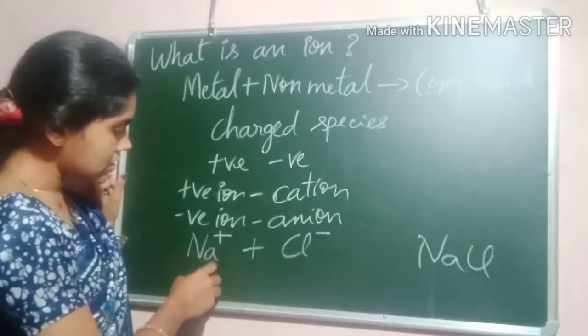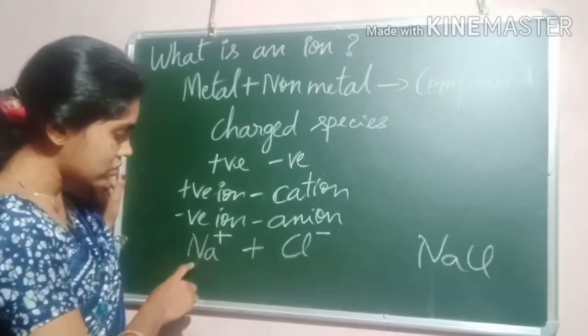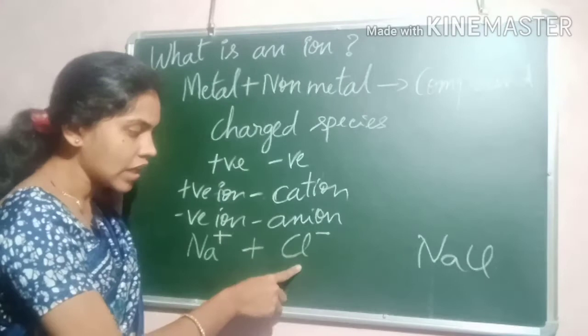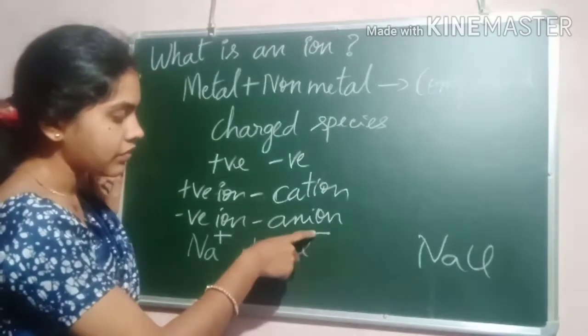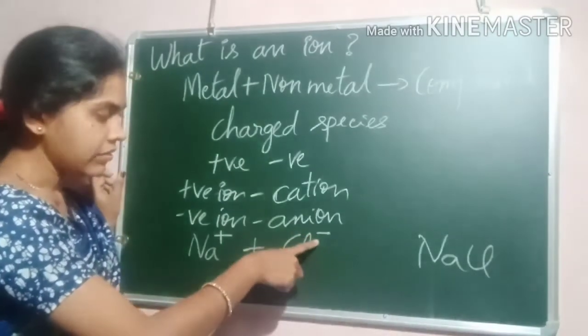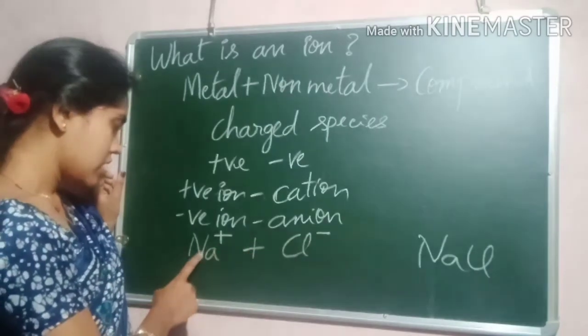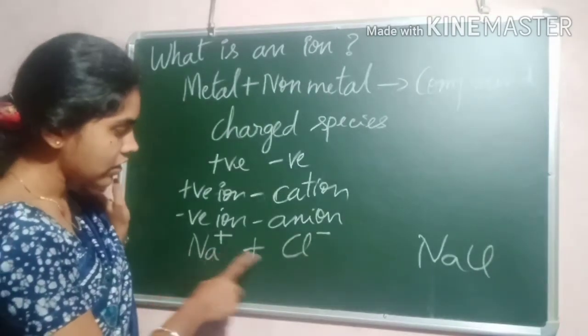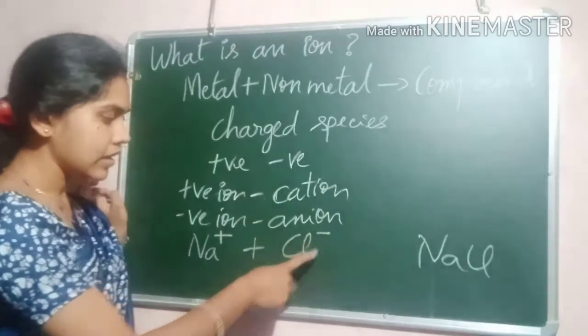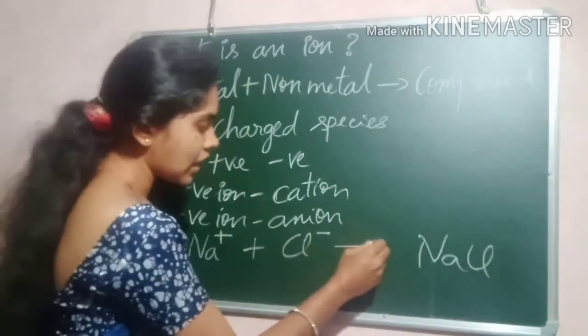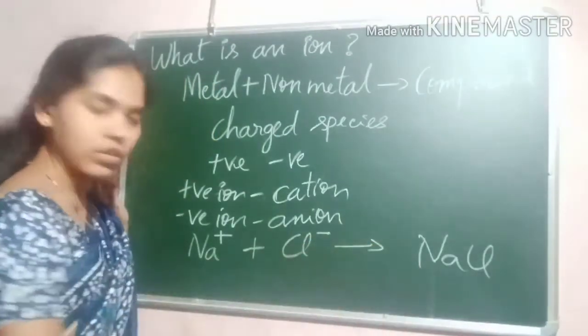Sodium consists of one positive ion, and chlorine consists of one negative ion. That is, sodium is a cation and chlorine is an anion. So when they combine, they form the compound.